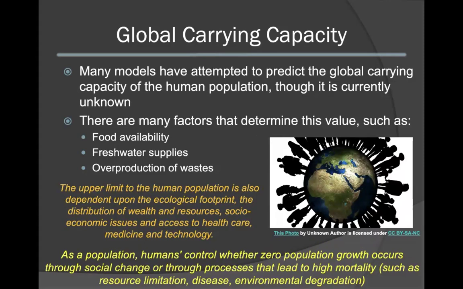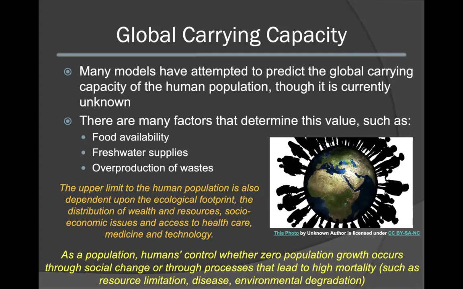The upper limit to the human population is also highly dependent upon our ecological footprint. If we all lived more ecologically sustainable lifestyles, the overall carrying capacity would increase. In addition, the distribution of wealth and resources, various socioeconomic issues that are present, and our access to healthcare, medicine, and technology will also play a role in determining this value.